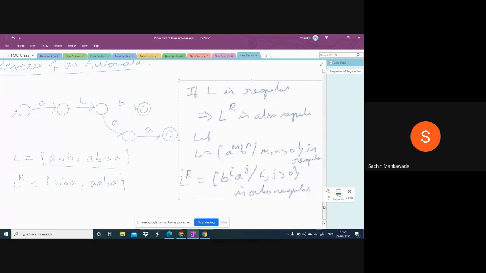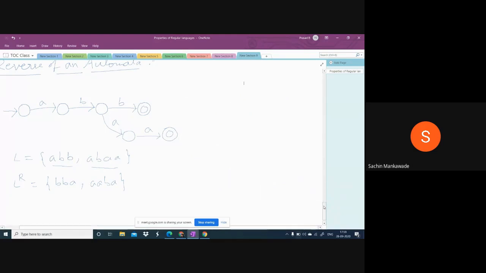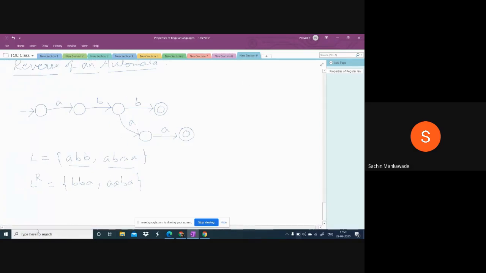Okay, I'm deleting. Now, we see what is the reverse of an automata. This is the automata which can accept ABB and ABAA. Now, we want the reverse of this automata.